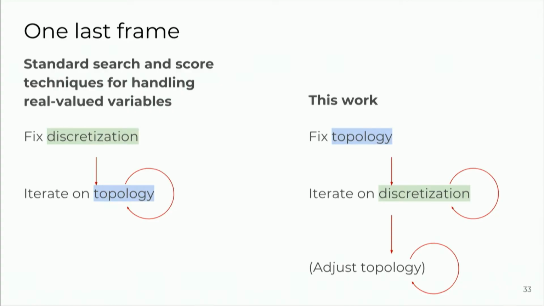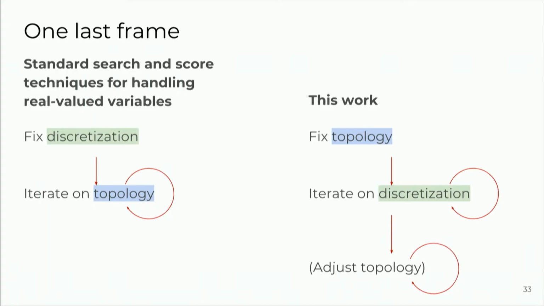This work is doing, and when I say that they would fix the discretization, because they're doing that up front, that means that they are basically putting everything into teeny tiny little bins. So then once they actually go from that to the program that they dump out, it's going to be this massive set of huge switch statements, and it's going to be totally overwhelming and not readable, which of course is totally fine because that's not something they were going for.